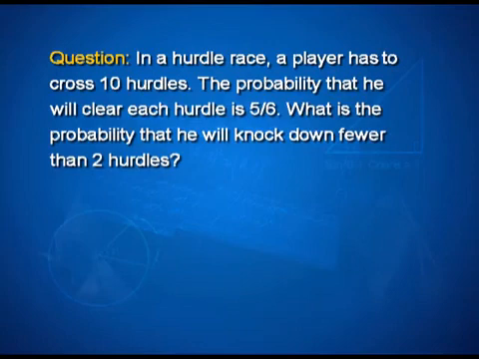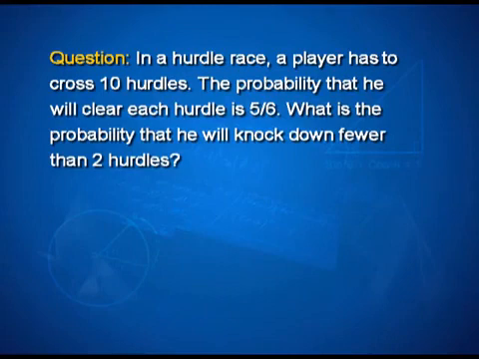Another question would put things much more clear for all of you, and the problem states that in a hurdle race, a player has to cross 10 hurdles. The probability that he will clear each hurdle is 5 by 6. What is the probability that he will knock down fewer than 2 hurdles? Again, read the problem very carefully to understand what would be the random variable, and more importantly, what is a success. Clearing hurdle is not the success. In this context, knocking down the hurdle is our success.